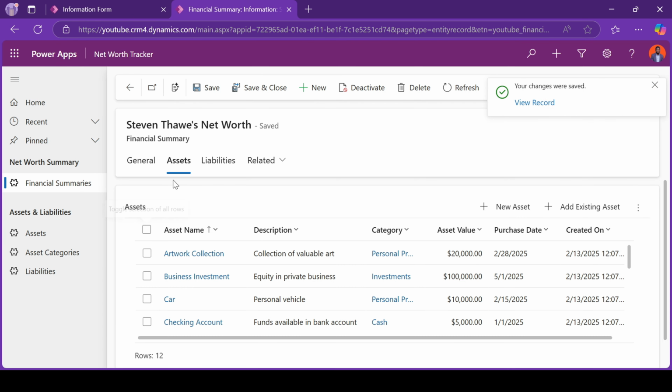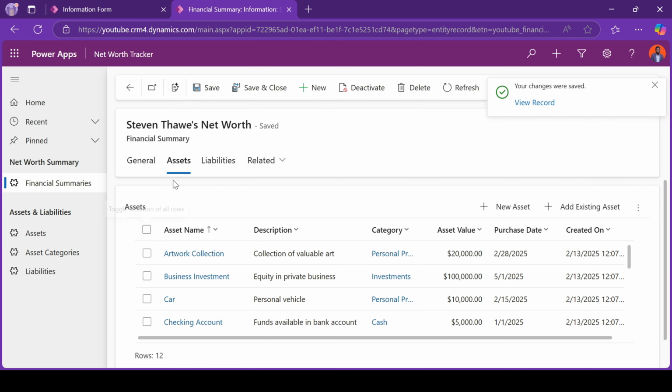If I go back to the General tab and click on the calculator icon next to the total asset value, click to calculate, you see that the value has moved from 701 to 713,000. And if I now save this entire record, you see that the total net worth has been reflected as such. So that's how you play around with roll-up columns and calculated columns, to make sure that everything is being handled in one spot.